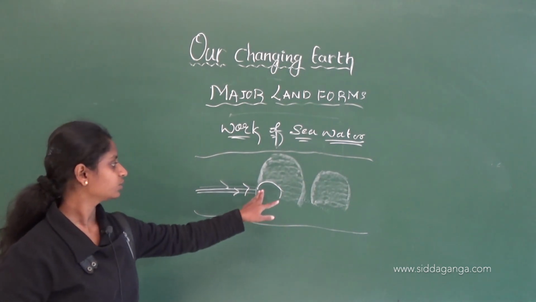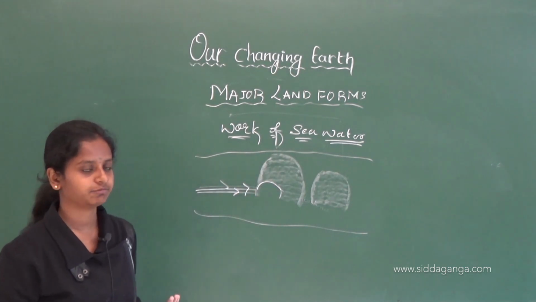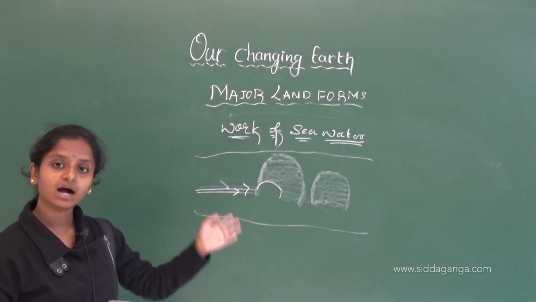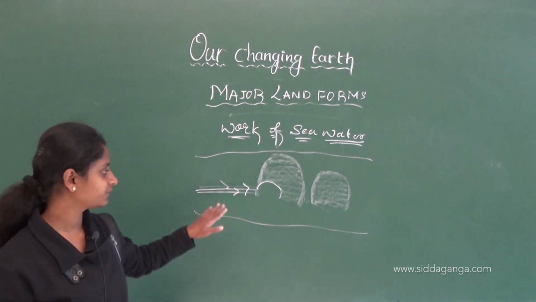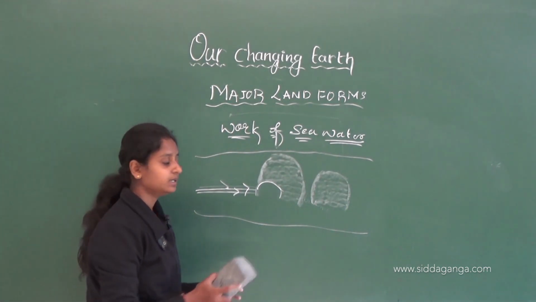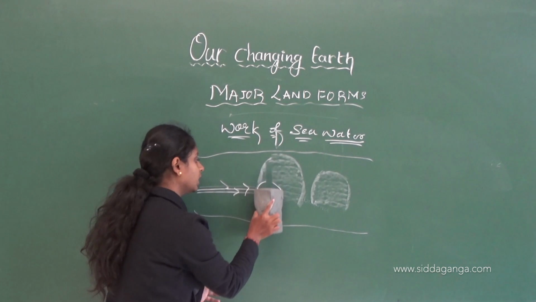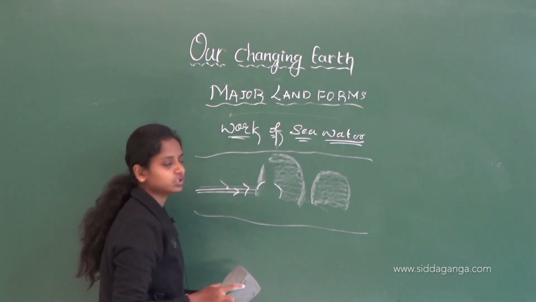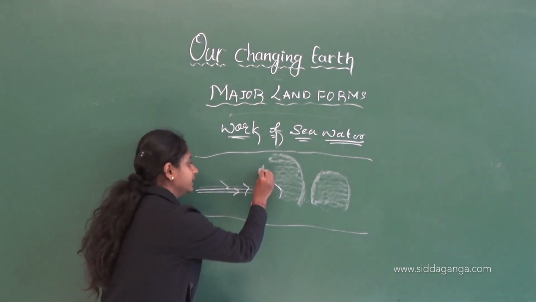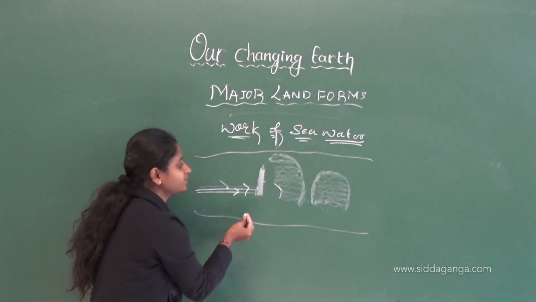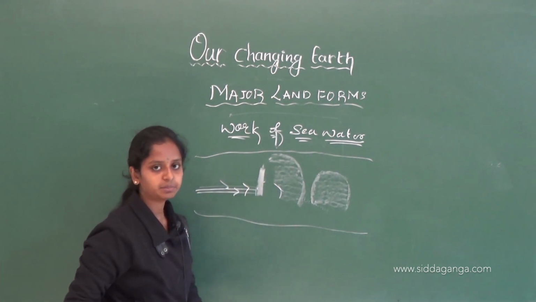Only the roof part will be left. After a continuous period of hitting, this roof also will go out and only a small wall will be remaining.